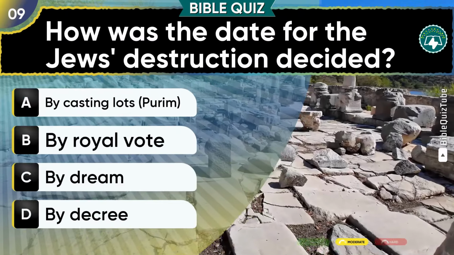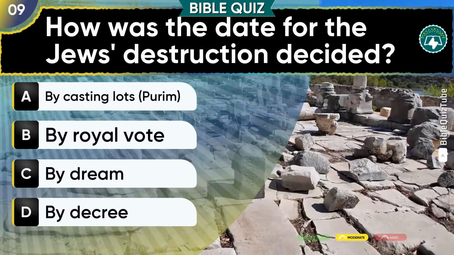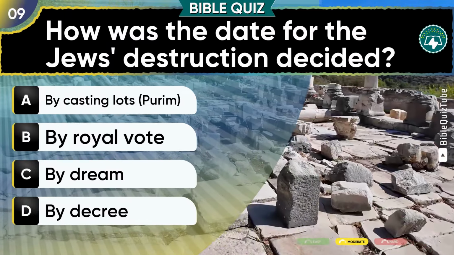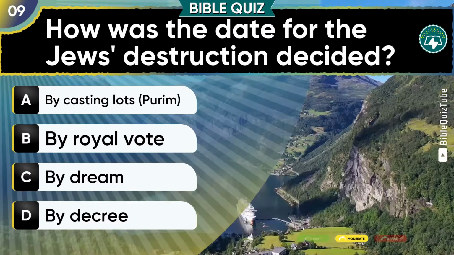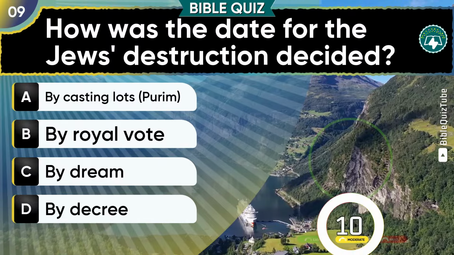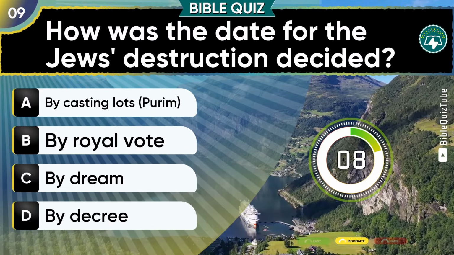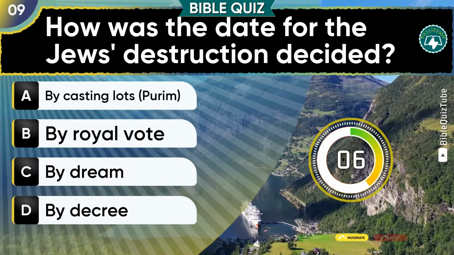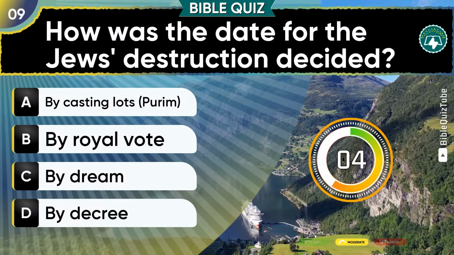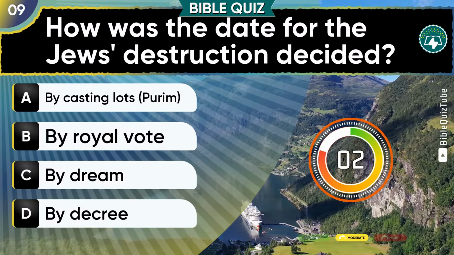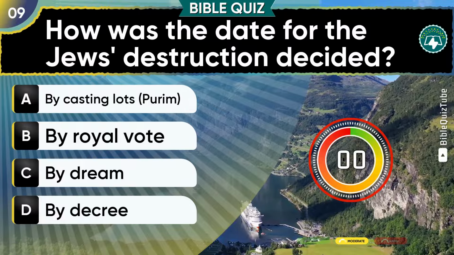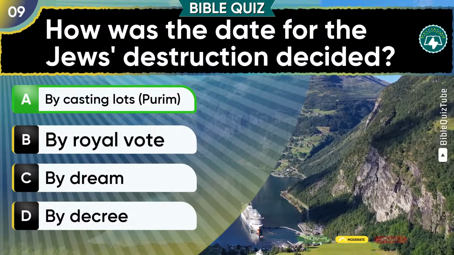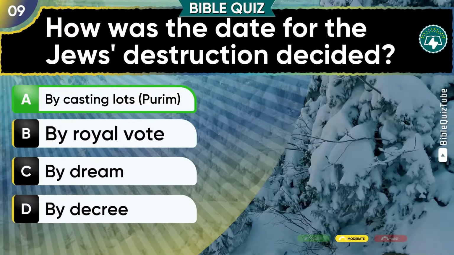Question 9. How was the date for the Jews' destruction decided? A. By casting lots, Purim. B. By royal vote. C. By dream. D. By decree. Nice work. A. By casting lots, Purim, is the right choice.